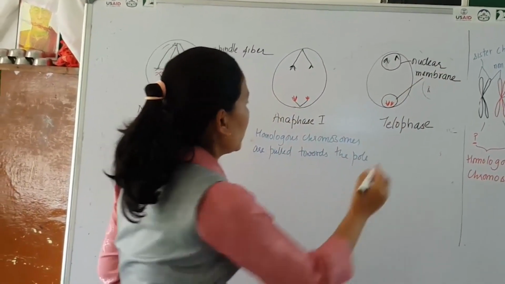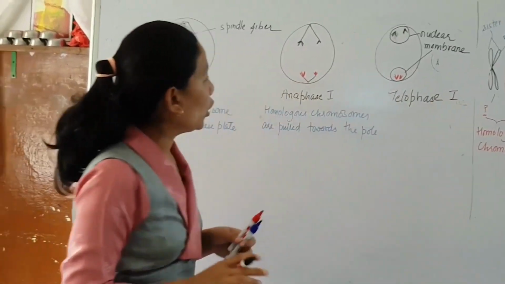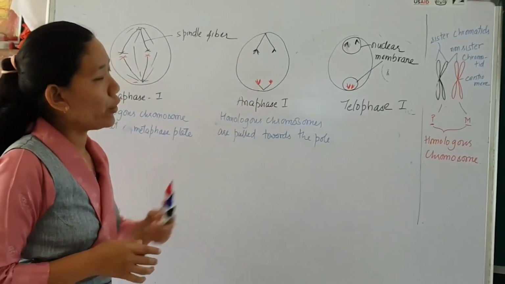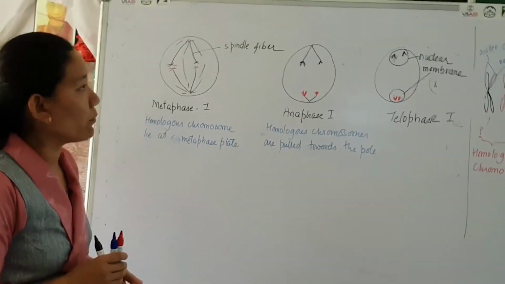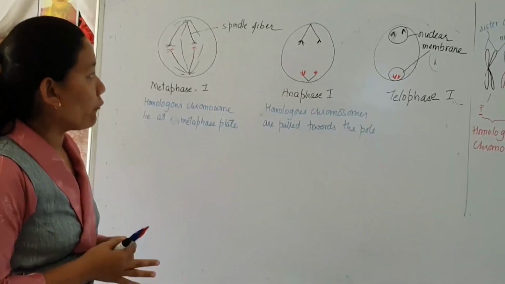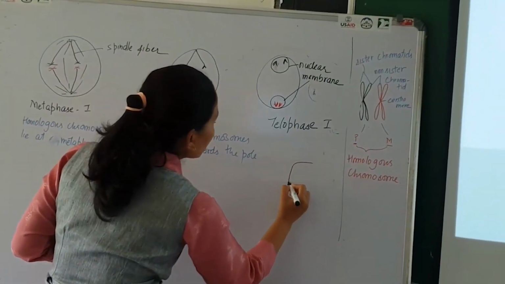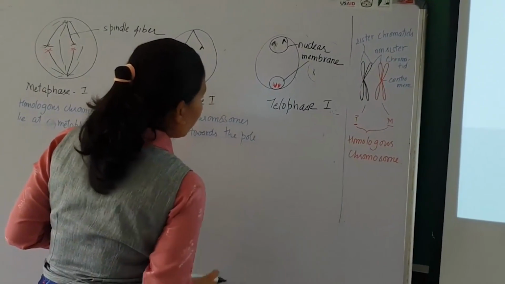So in this cell, you can find two nuclei. That is the end of the nuclear division in meiosis 1, which is later followed by the cytoplasm division.